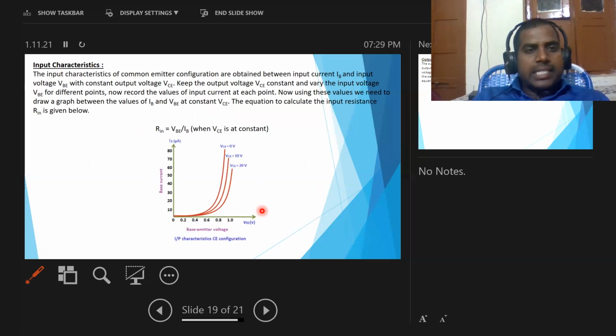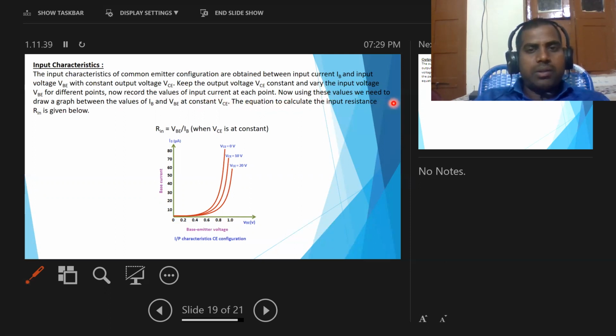Okay, next, input characteristics. The input characteristics of the common emitter configuration are obtained between the input current IB and the input voltage VBE with constant output voltage. Keep the output voltage VCE constant and vary the input voltage VBE for different points. Now record the values of input current at each point.